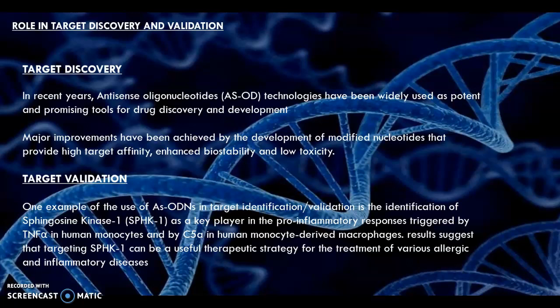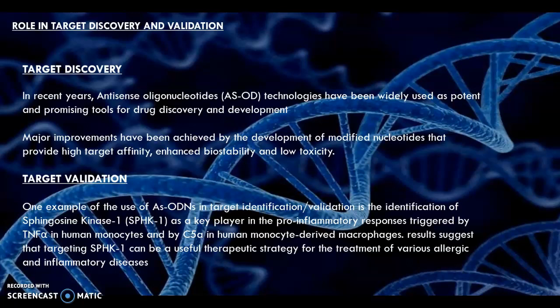For example, we can take sphingosine kinase 1. Sphingosine kinase 1 is a lipid enzyme that converts the pro-apoptotic lipid sphingosine into the anti-apoptotic lipid sphingosine 1 phosphate and activates the signal transduction pathway that leads to cell proliferation, migration, and activation of the